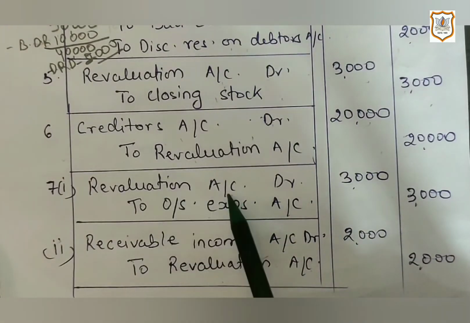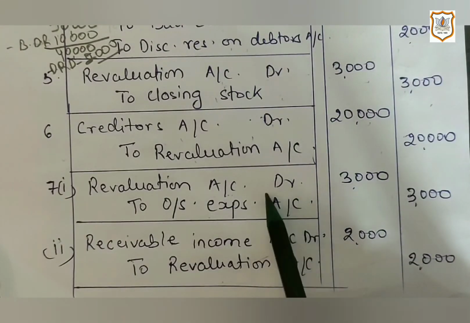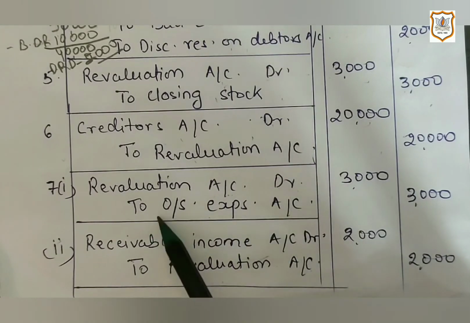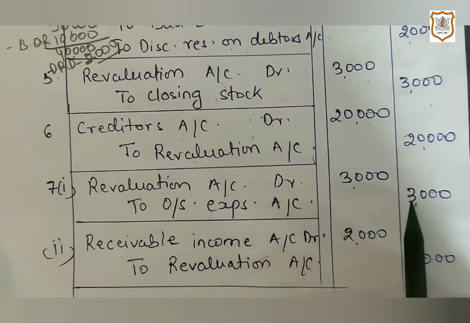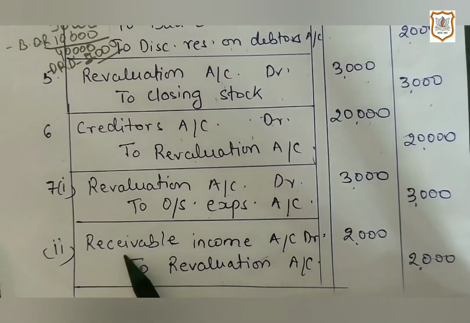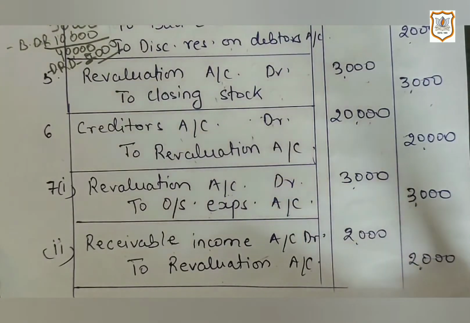That's why revaluation account will be debited as per the rule of nominal account, and outstanding expense, that is liability account, will be credited. And as you know, receivable income is an asset for the business, and it is unrecorded, and if unrecorded asset is brought to books, then it is a profit. That's why receivable income account will be debited and revaluation account will be credited.